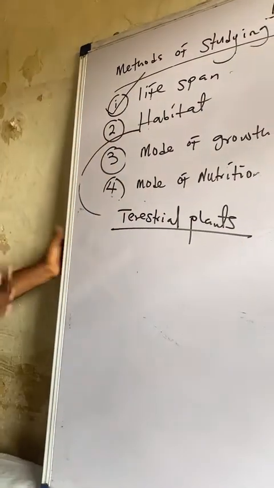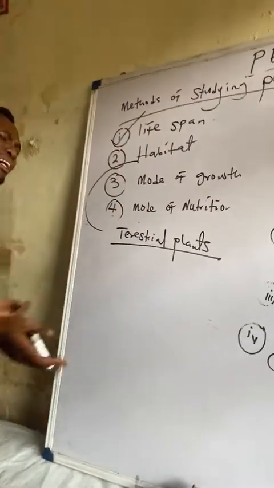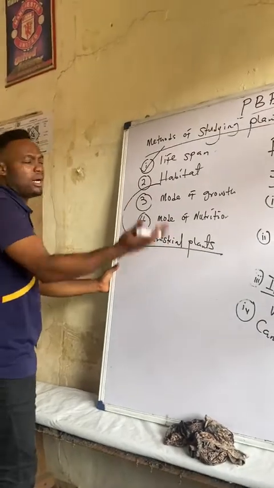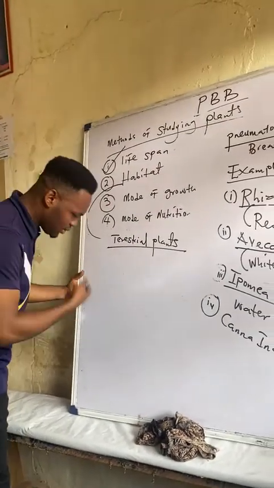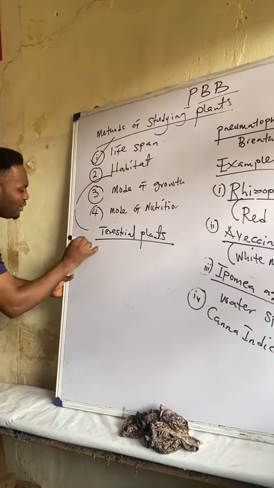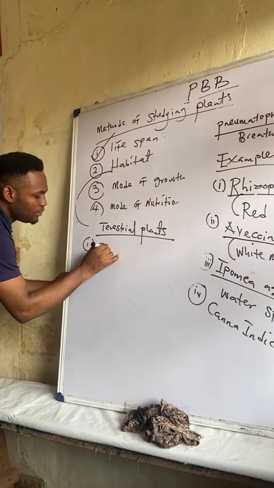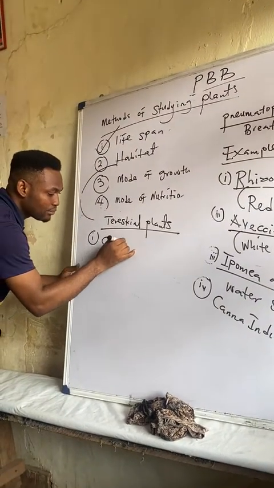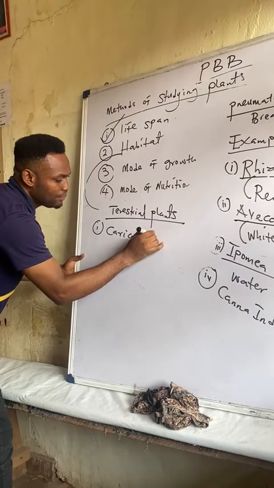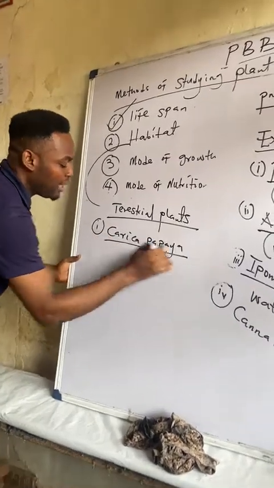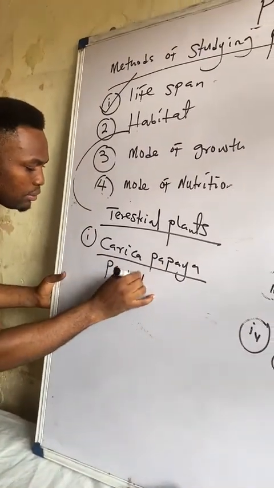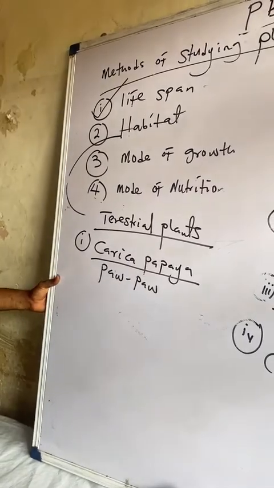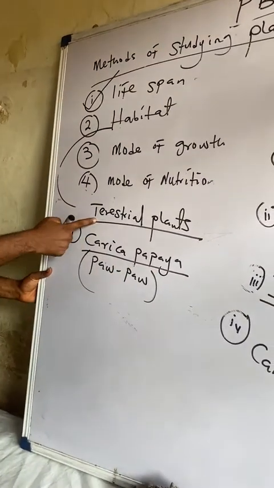When I say examples of terrestrial plants, we should be looking at many plants you know. Mango, Mangifera indica. I will just keep on giving you examples. One, we have Carica papaya. And what's Carica papaya? That's pawpaw. All right? So this is an example of a terrestrial plant.